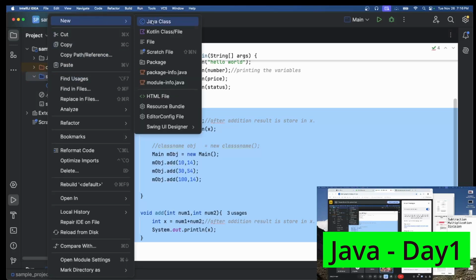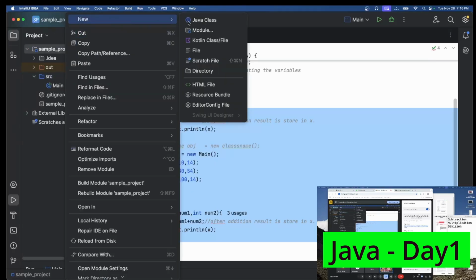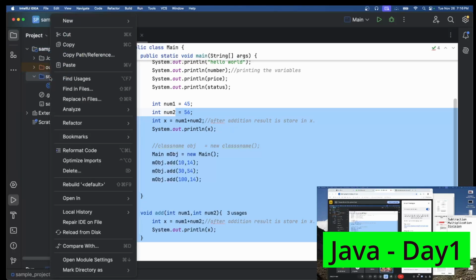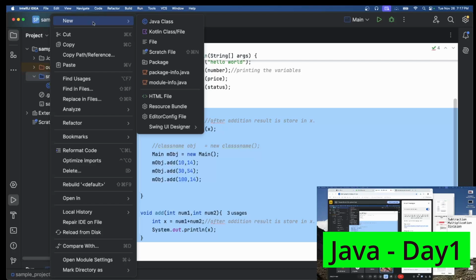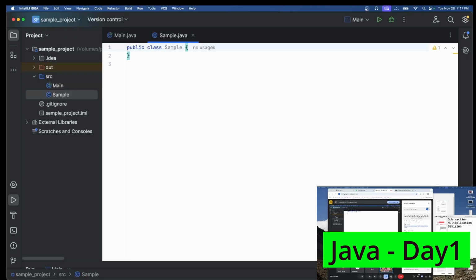So, a new Java class. To create a new class, you can right click on the project, you can find a new option, click on class. Otherwise, there is a folder called src. Right click on the src, go to the new option, and under it you can find Java class. Click on Java class and mention the name of your class. You can name it whatever you want, but as of now I am going to name it sample.